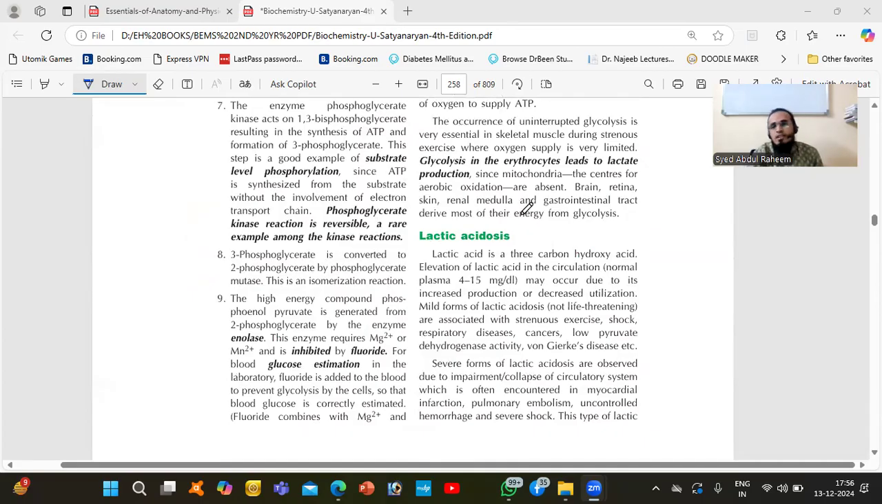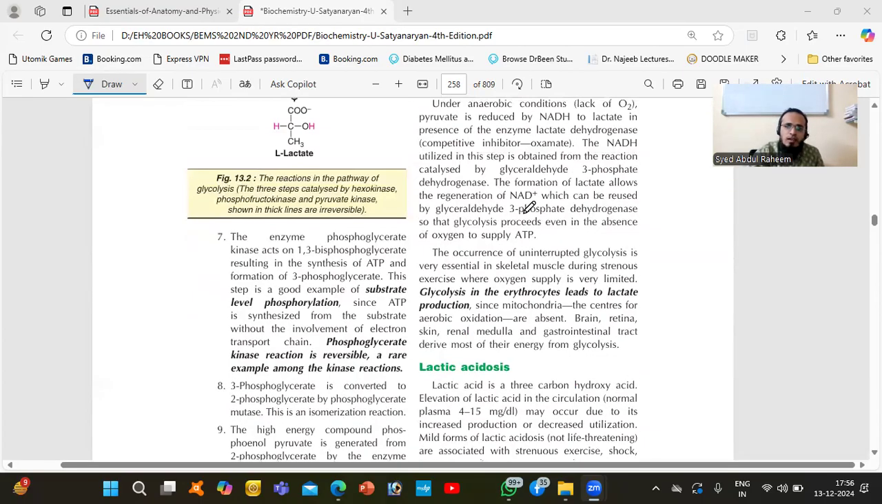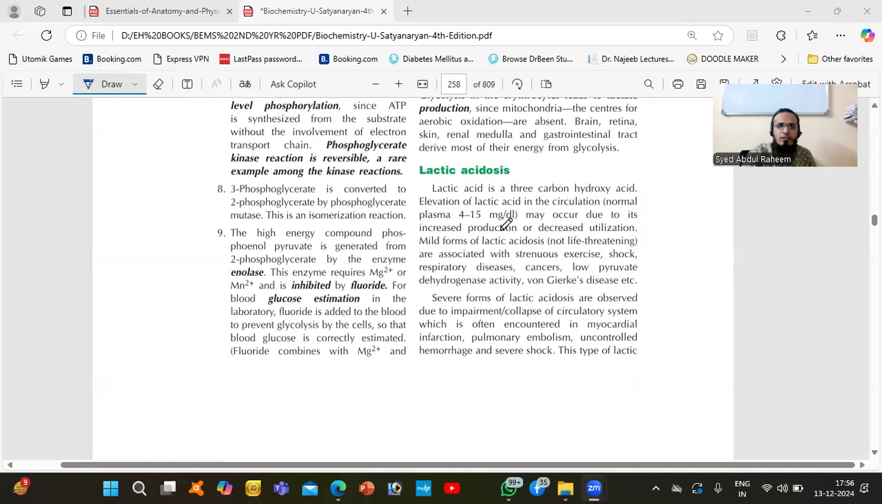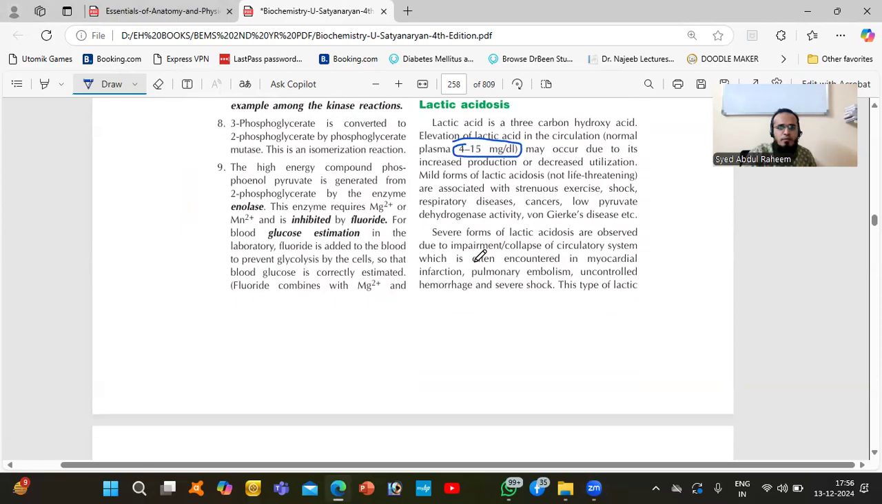Okay. Next is lactic acid. Lactic acid is formed when there is an absence of oxygen. Okay. So glycolysis in the erythrocytes leads to lactic acid production. Okay. So what is lactic acid? Lactic acid is a three carbon compound. The normal value is between 4 to 15 milligram, but this is normal. Okay. So if it is increasing, lactic acidosis will happen.